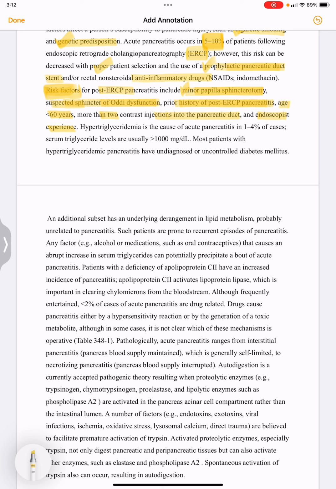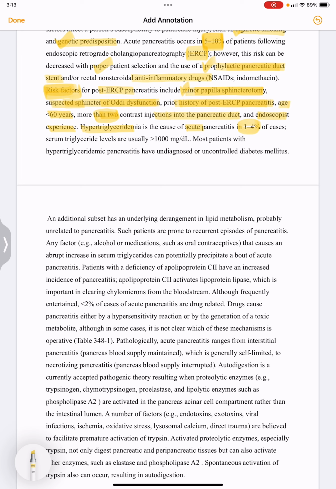So, what are the risk factors? Minor papilla sphincterotomy, suspected sphincter of Oddi dysfunction, prior history of post-ERCP pancreatitis, age less than 60 years, more than 2 contrast injections into the pancreatic duct, and also the endoscopist experience. Hypertriglyceridemia is the cause of acute pancreatitis in 1 to 4% of cases.